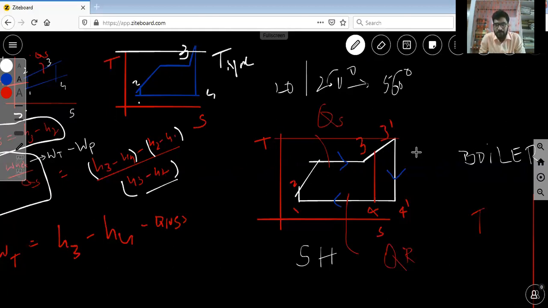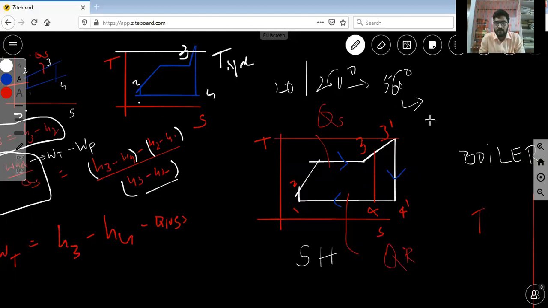But as a student, you may have some doubt in this condition. Sir, what is the maximum superheating temperature? You said that increasing the temperature from 260 to 560 increases performance and thermal efficiency.